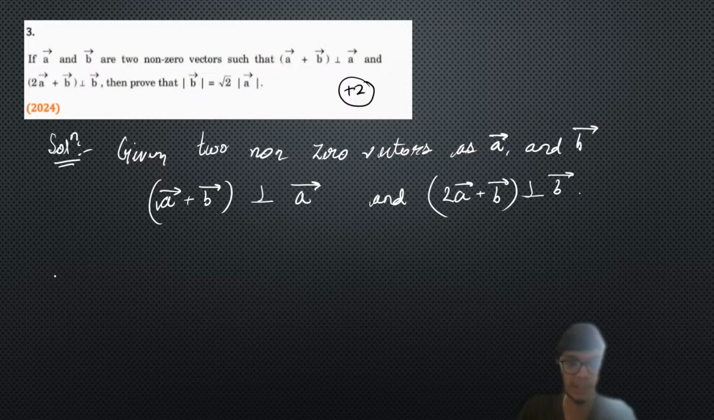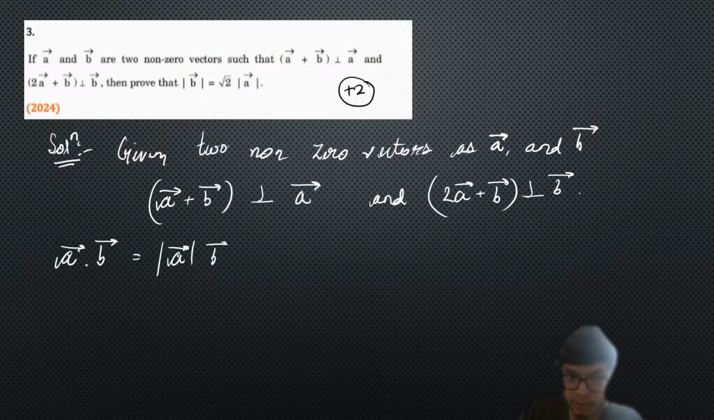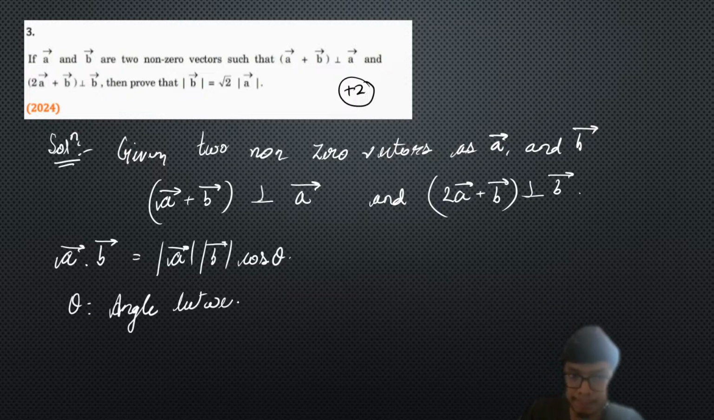So on the given information, let us now try to understand the concept of perpendicular vectors. From our basic knowledge of the dot product, we know that a dot b is given as modulus of a into modulus of b into cosine of theta, where theta is the angle between the vectors. So with this information, if this angle is pi by 2 or 90 degrees,